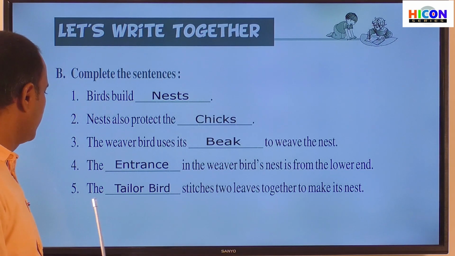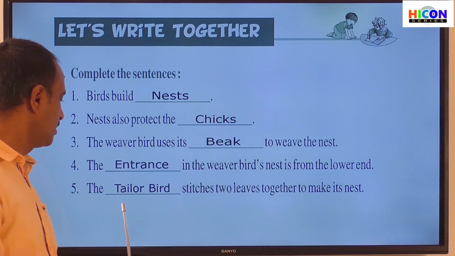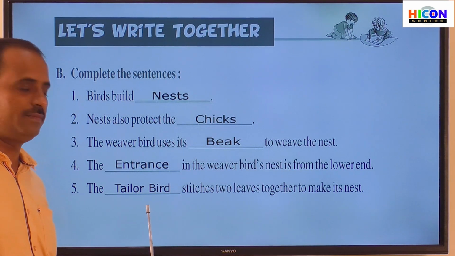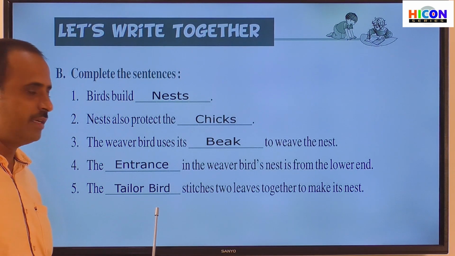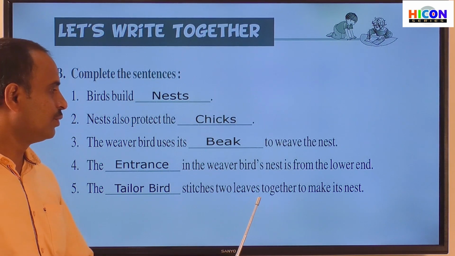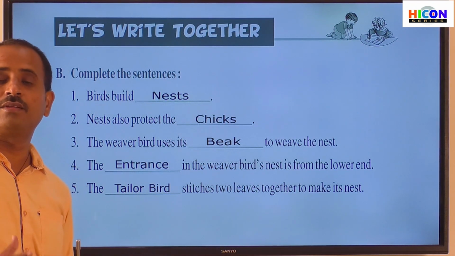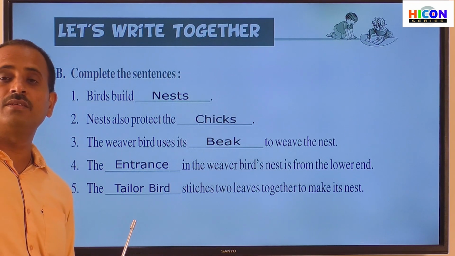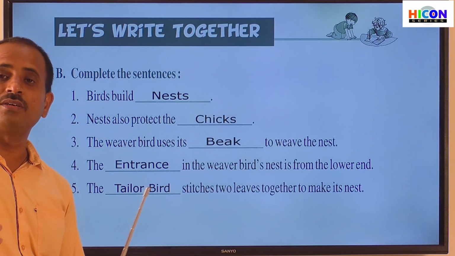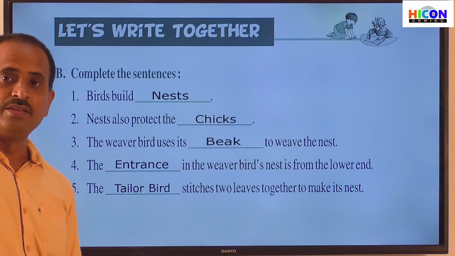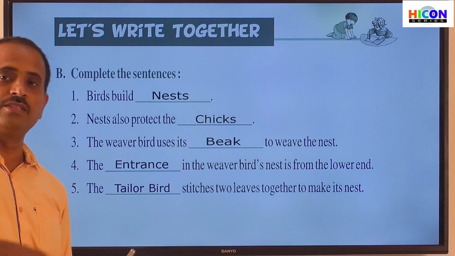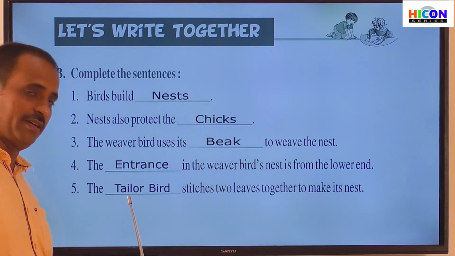So children, what is the answer for the fifth sentence? That is tailor bird. The tailor bird stitches two leaves together to make its nest. Why is the tailor bird called so? Because a tailor stitches clothes to make garments, and there are also tailors among the birds. These birds are called tailor birds.